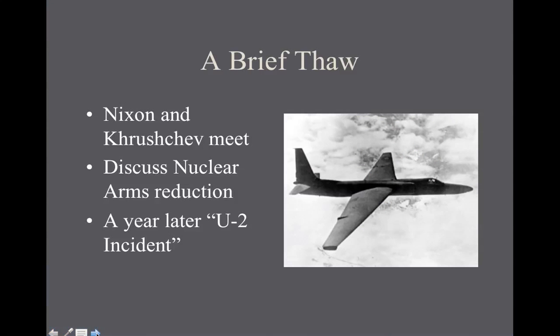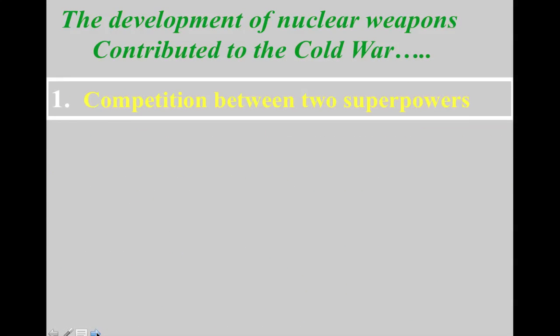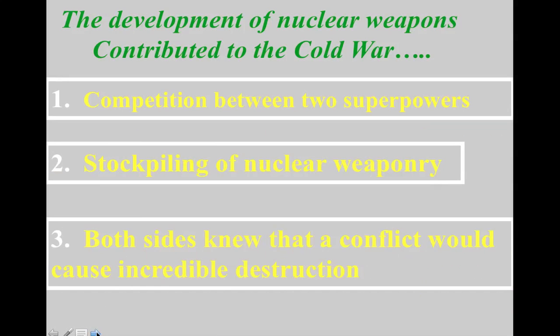We'll see a brief thaw in 1959, again the meeting between Nixon and Nikita Khrushchev. They will reduce nuclear buildup. However, a year later, a U-2 incident happens where the Soviets shoot down a U.S. spy plane over Russia, thus ending the reduction of arms and increasing the buildup of arms. We see competition again, stockpiling of nuclear weapons, and both sides acknowledging the destruction of nuclear arms.